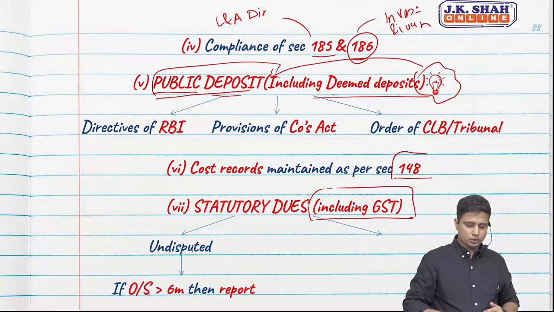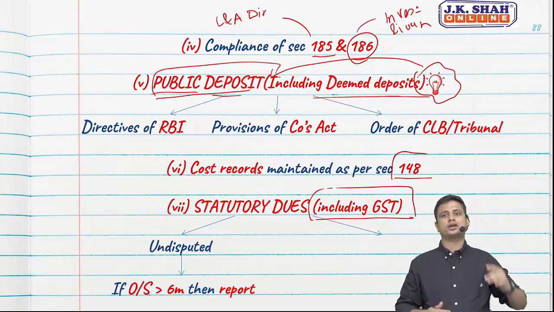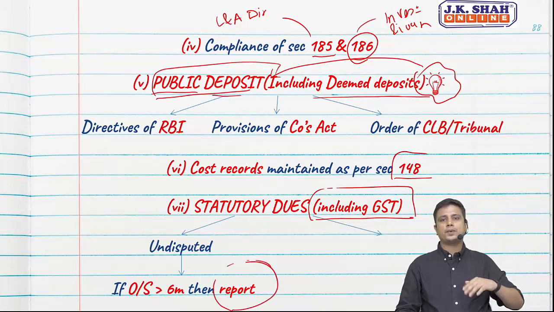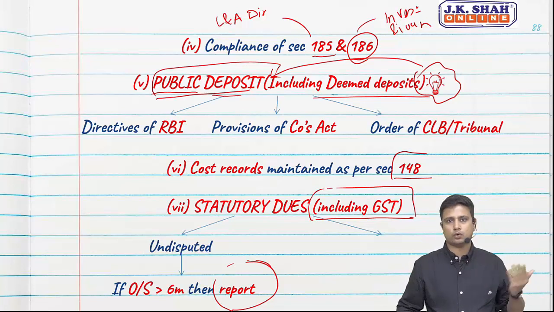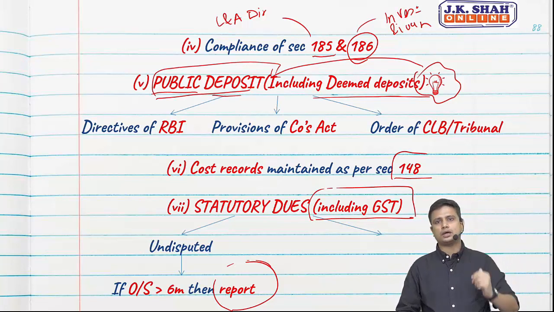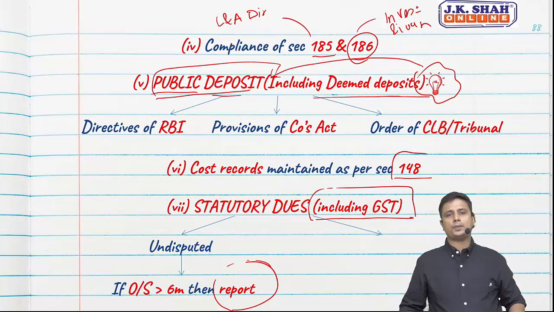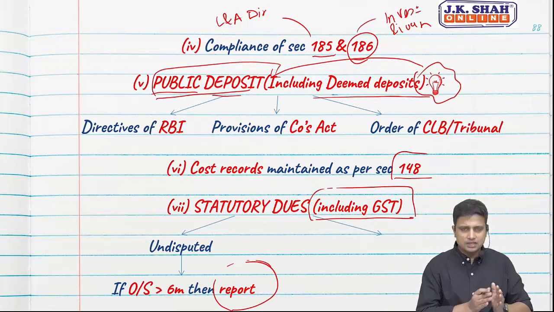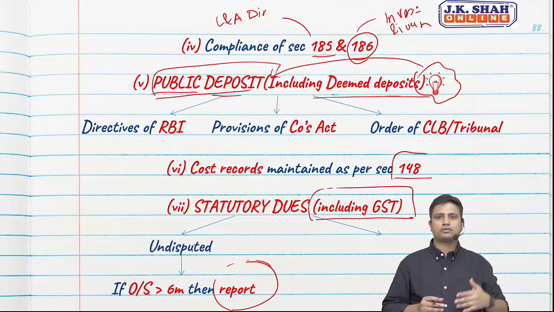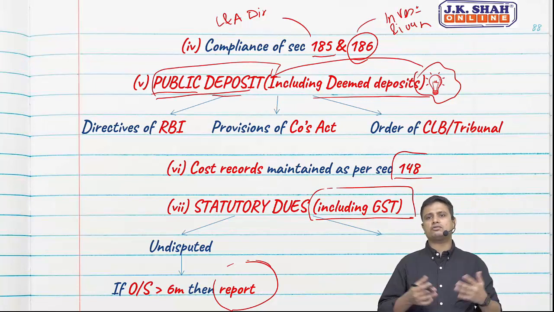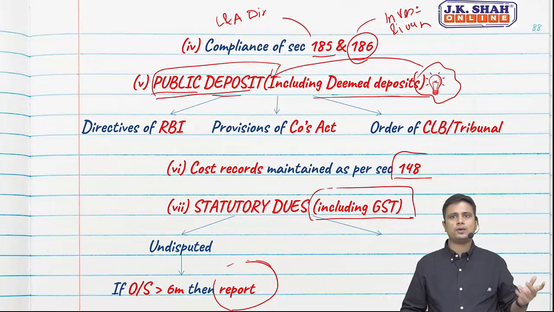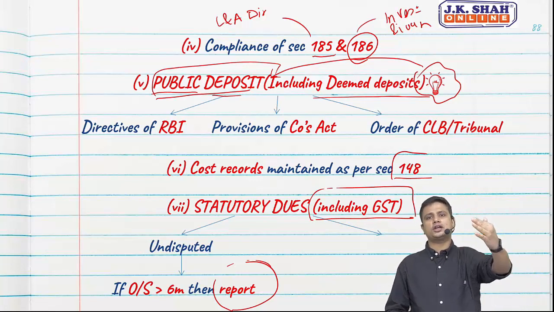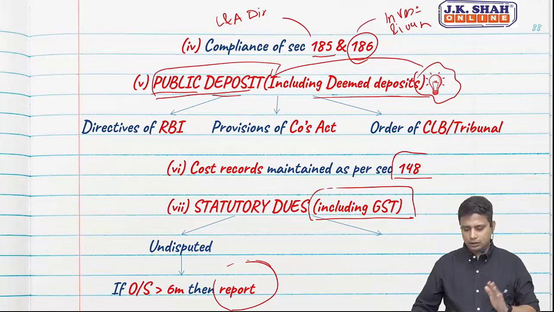If it is undisputed and if it is outstanding for greater than 6 months, then we need to report on the same. So for example, the income tax department tells us you are supposed to pay 2 crore as your tax liability. Undisputed, we agree with the same. But however, we have not paid the same for 6 months, then we need to report. But if it is less than 6 months, so the income tax department told us in the month of February you are supposed to pay, and until the month of March we have not paid. So only 1 month, since 1 month we have not paid the same, then no reporting will come. If it is outstanding for greater than 6 months, only then a reporting will come.